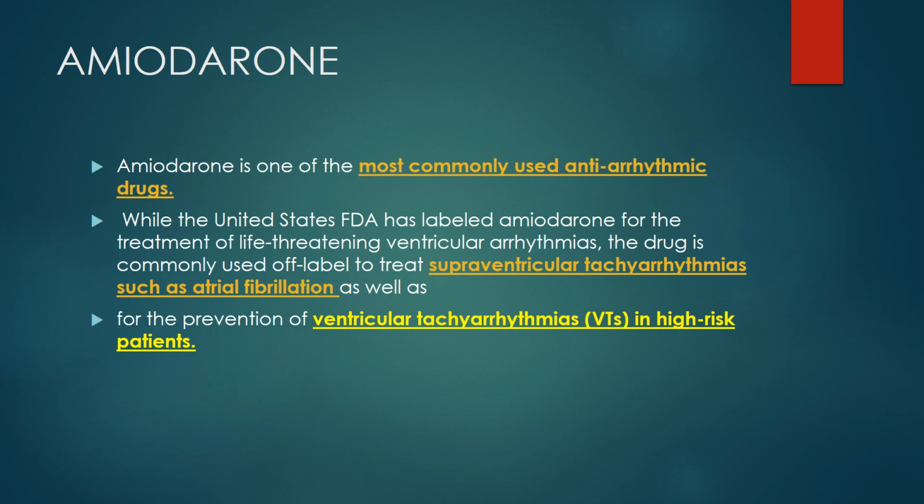While the United States FDA has labeled amiodarone for the treatment of life-threatening ventricular arrhythmias, the drug is commonly used off-label to treat supraventricular tachyarrhythmia such as atrial fibrillation, and also for the prevention of ventricular tachycardias in high-risk patients.